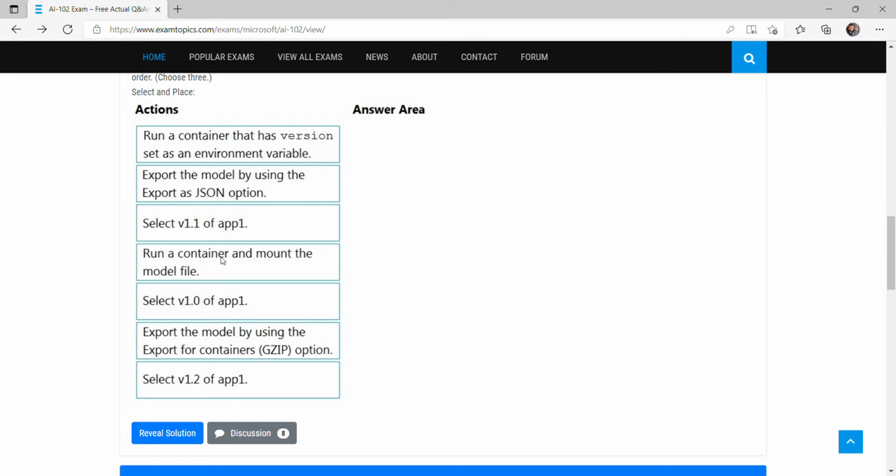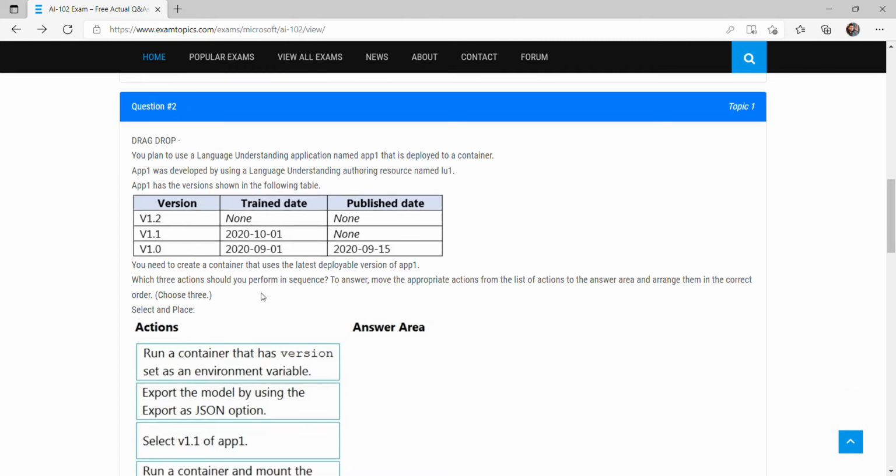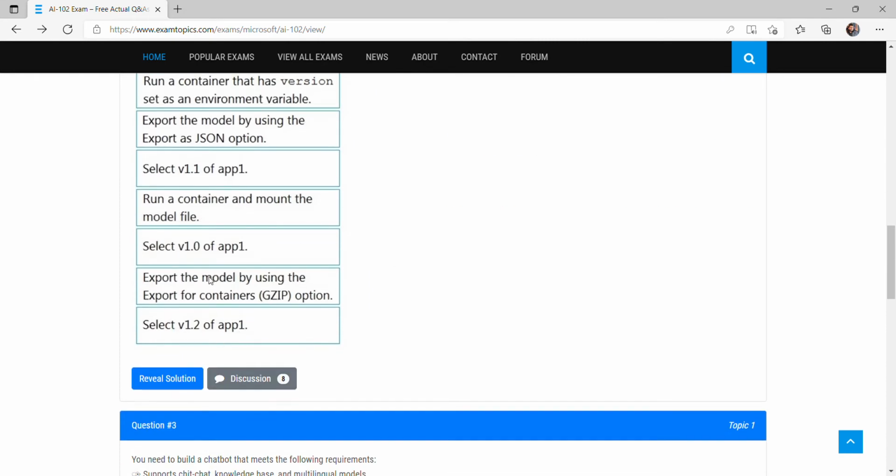We have seven options, so one option is eliminated and six are left. Version 1.2 is not even trained or published, so we can't use it, right? Version 1.1 is the latest version, so the 1.2 option is eliminated. These options are eliminated too, so only this option is left: select 1.1.